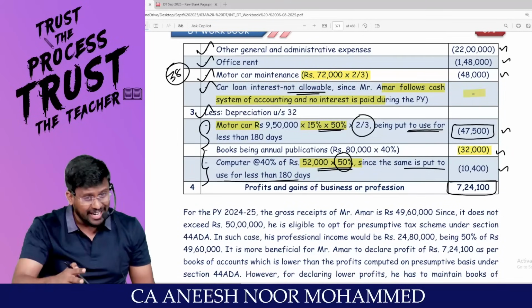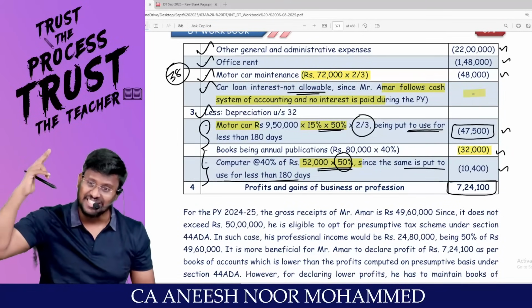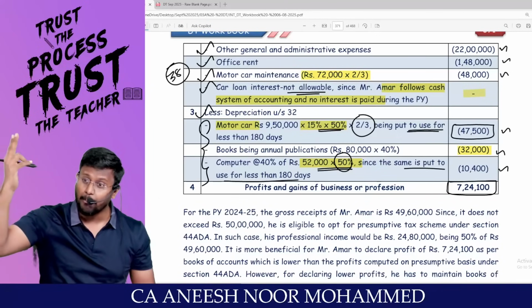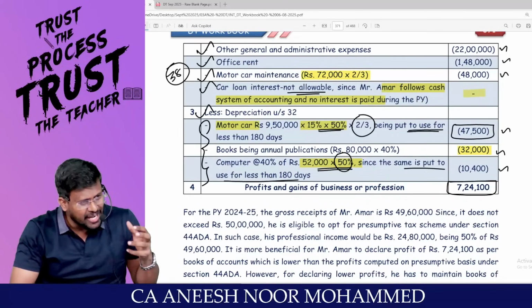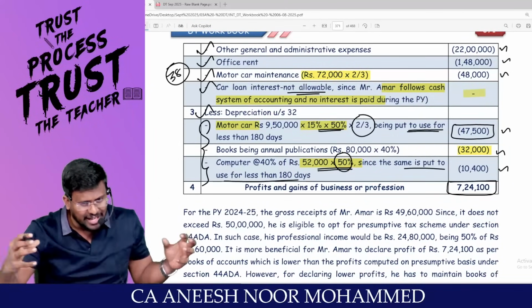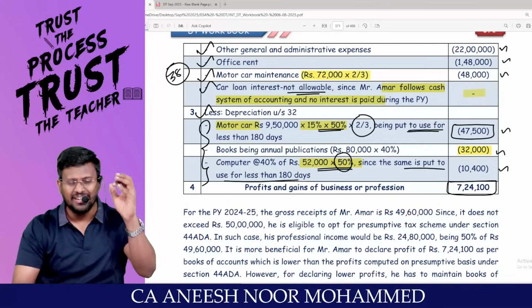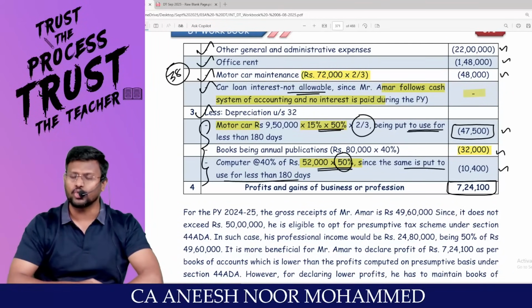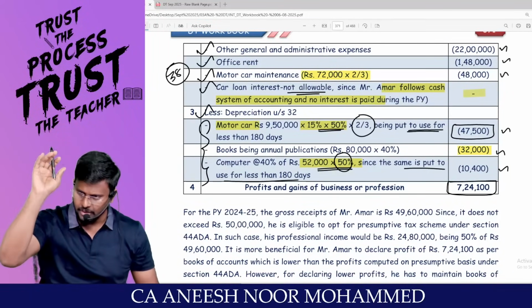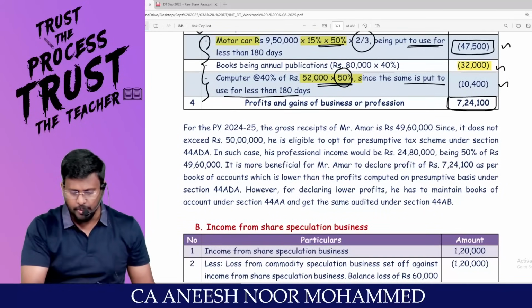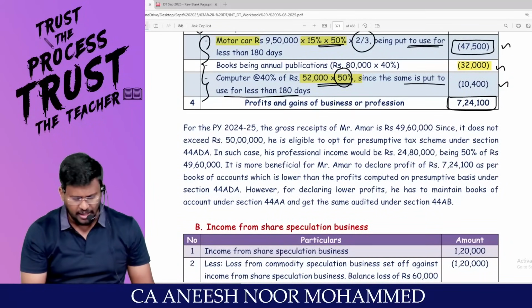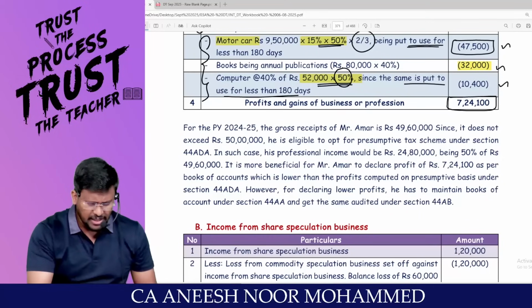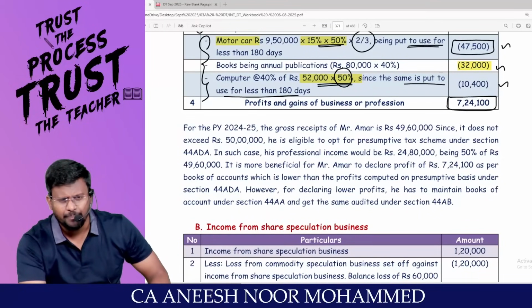Depreciation is an already incurred expense as cash, but I am amortizing that expenditure, or depreciating that expenditure, over the life of the asset. That has to be debited to the P&L account or should be reduced from the taxable income. That's why I reduced that. So my PGBP is 7,24,100. Right?